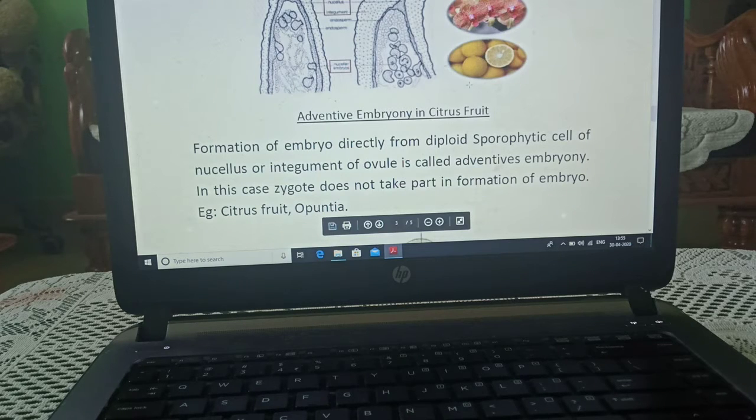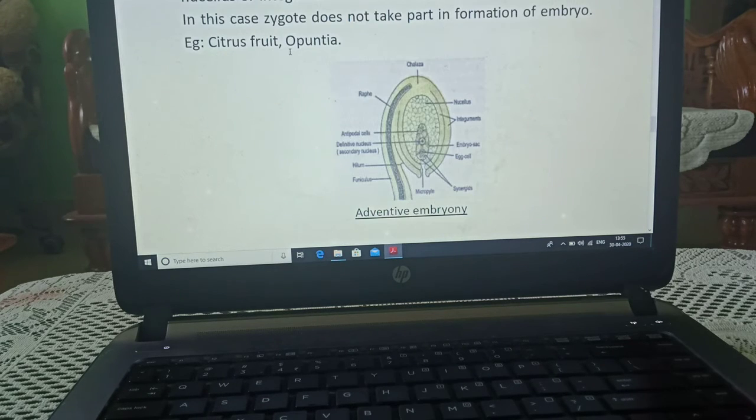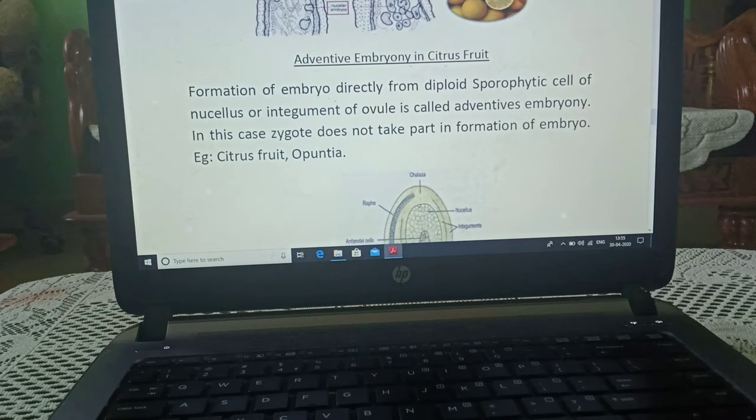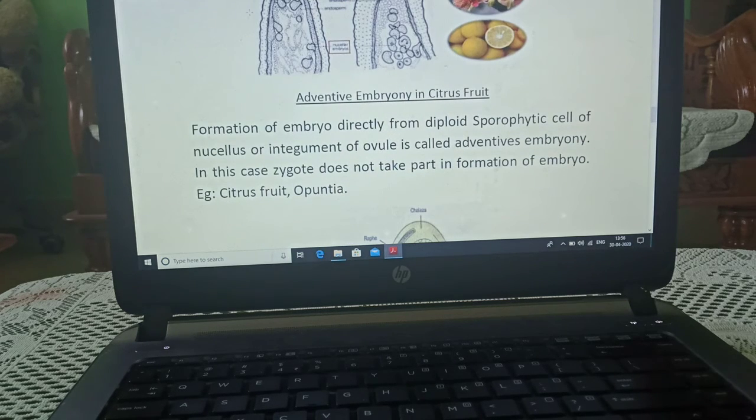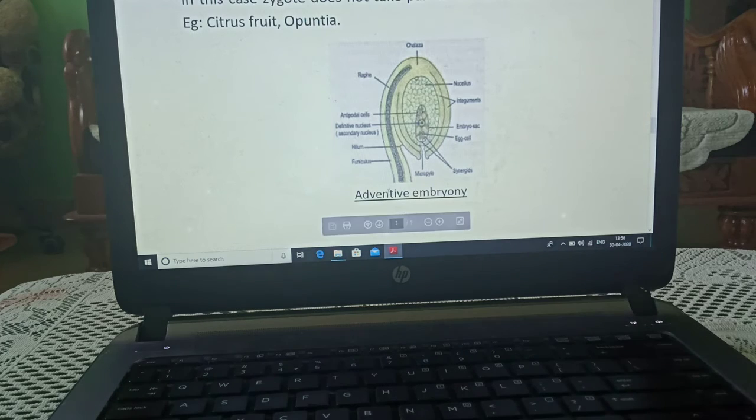In this type of process, the embryo is formed directly from a diploid sporophytic cell of the nucellus or integument. These are the integuments, the outer layer of the ovule. From here it is formed, and in this case the zygote is not formed, but there is direct formation of the embryo. Now in this picture we can see how this happens inside the ovule. This is a normal structure of the ovule, formation of embryo.